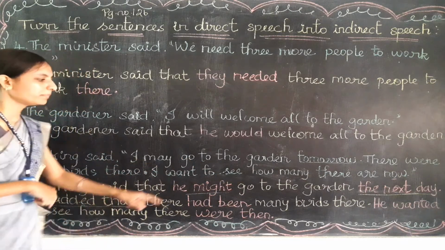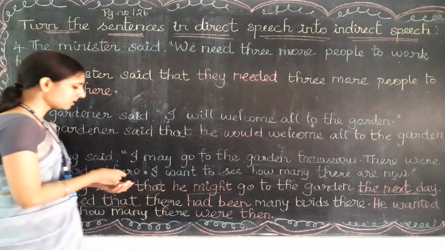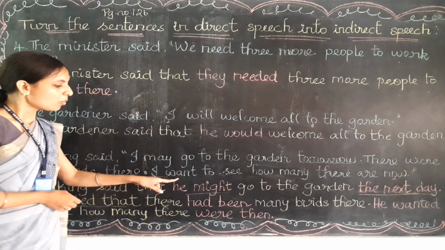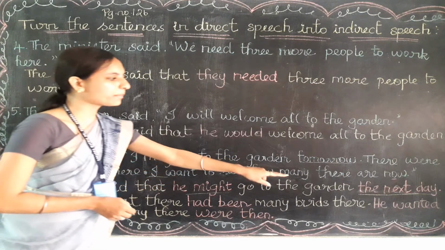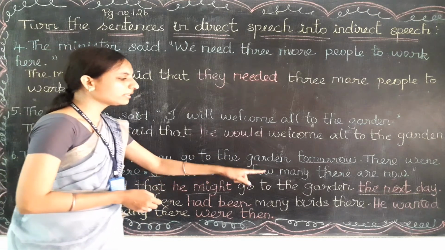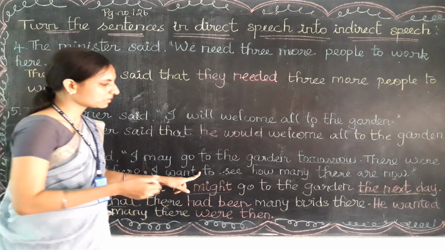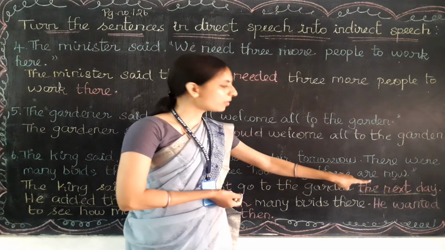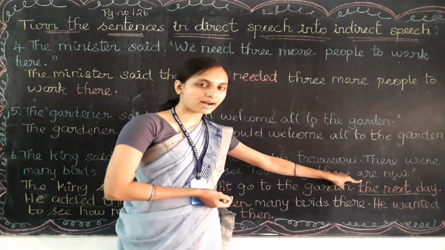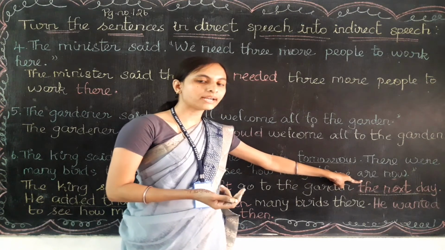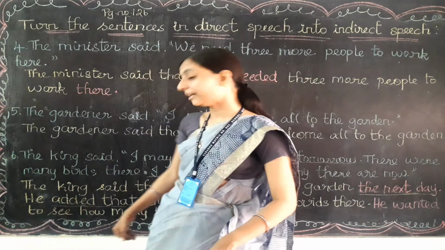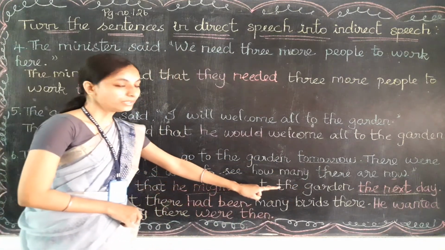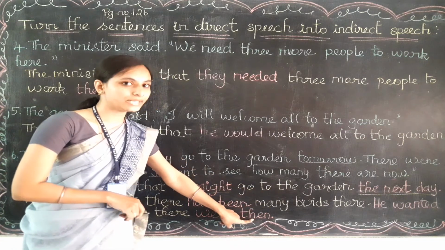He wanted. Here again he has used I. So in place of I we have used he, that is third person. Want is the present verb, so we have written it in the past verb. Then all other words will come as it is up to this one: to see how many there. This much we copy. Again a present verb has come, that is are. What is the past form of are? That is were. So I have written were. Again there is a time expression word, now. In place of now, what do we write? We write then.